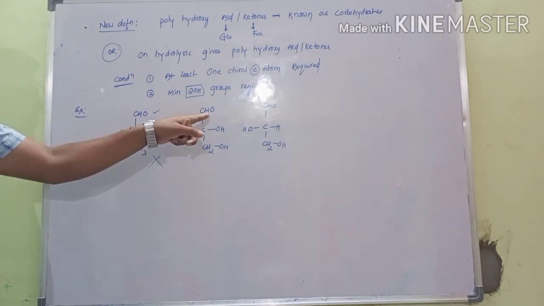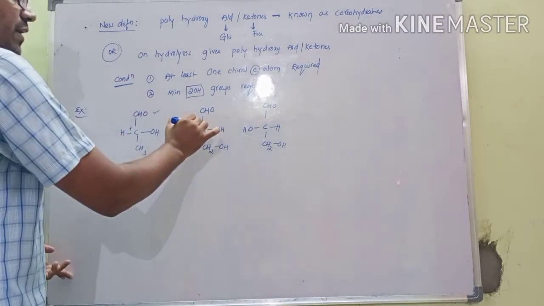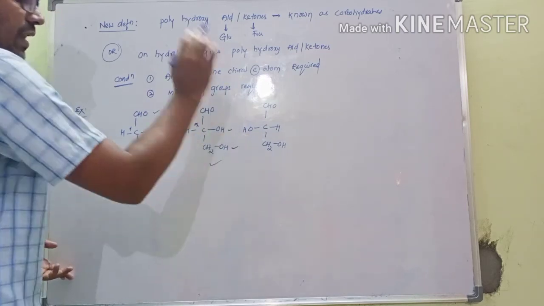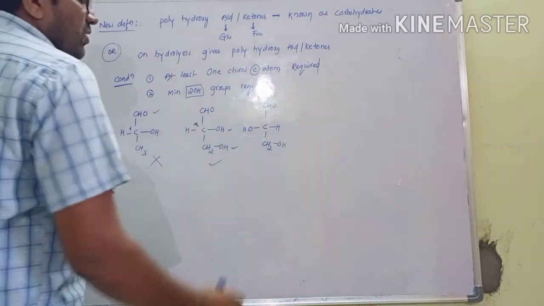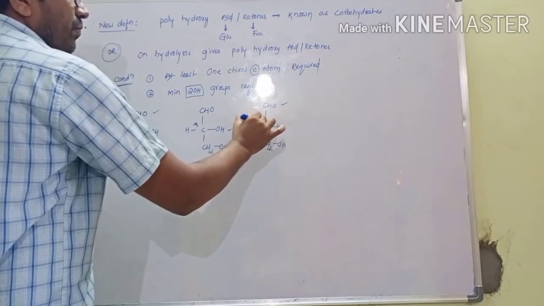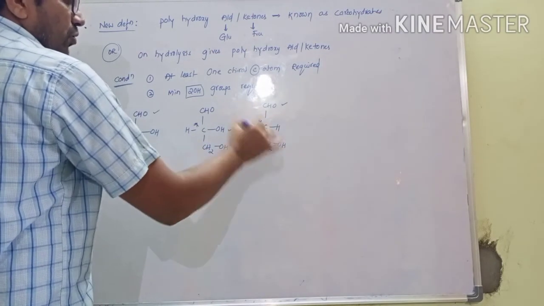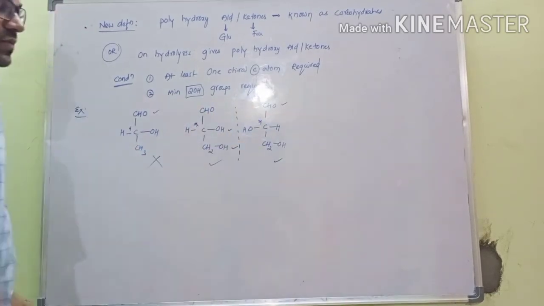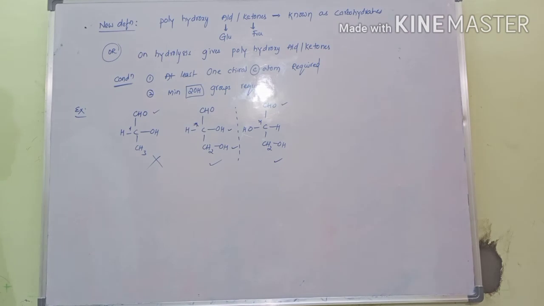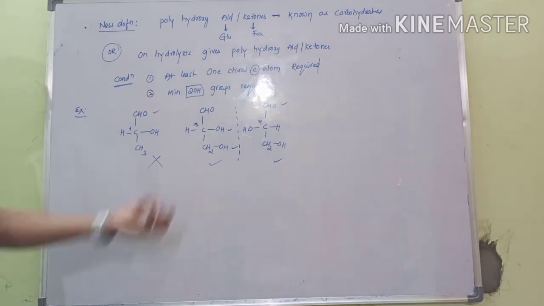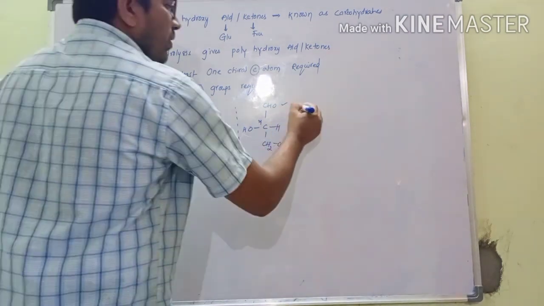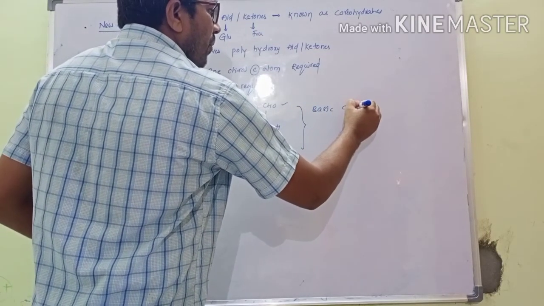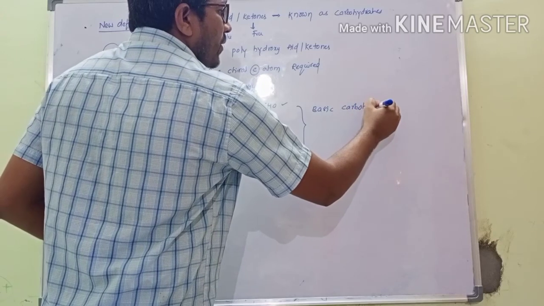Next, aldehyde functional group with a chiral center and 2 OH groups. So minimum 2 OH groups, and it has a chiral center. Next, the remaining one: aldehyde group, chiral center with 2 OH groups. So this is also a carbohydrate. These two are mirror images. So this is the basic carbohydrate with aldehyde functional group. It is a basic carbohydrate.